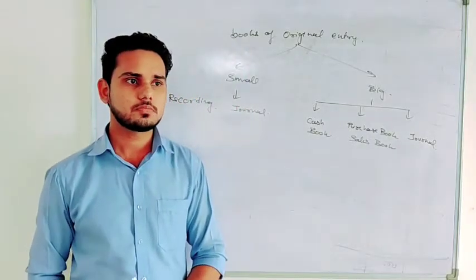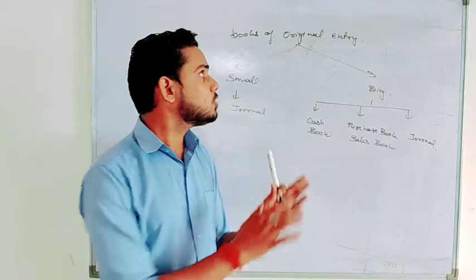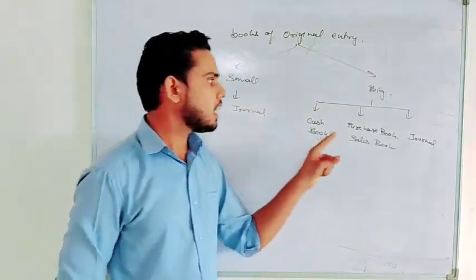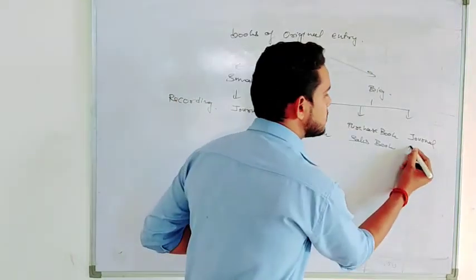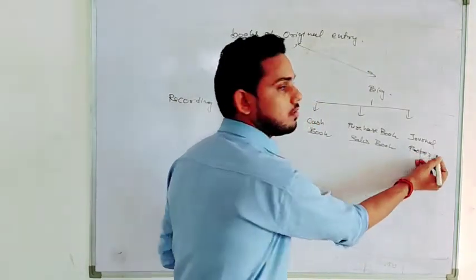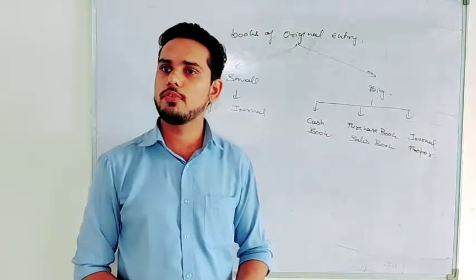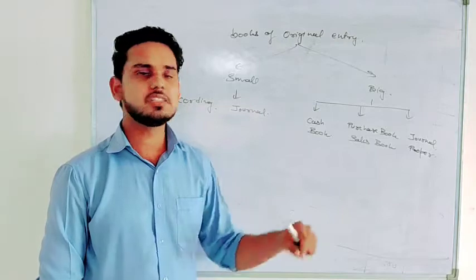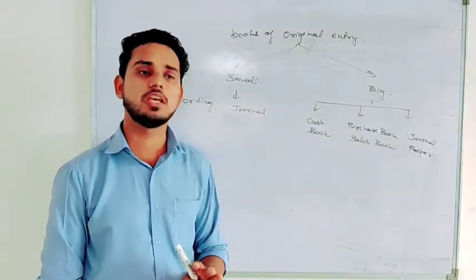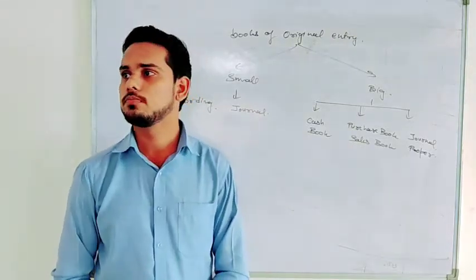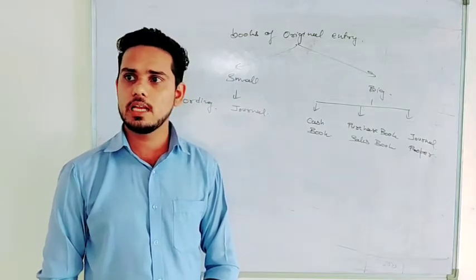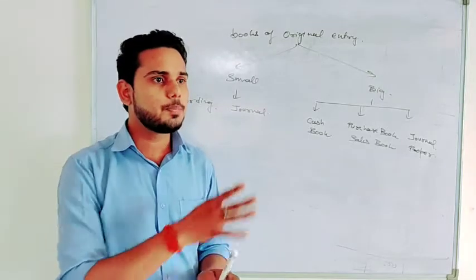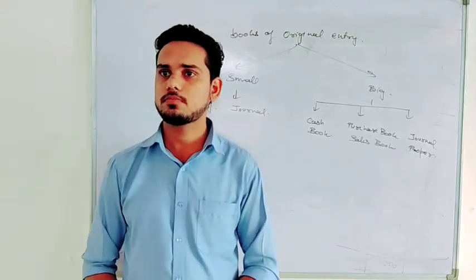No confusion? Okay. Now in case of big business, if they are preparing subsidiary books also, they will say journal proper, not journal. There is no difference between journal and journal proper, both are the same thing; they just renamed it in case of a big business if they are preparing subsidiary books also. Is it clear now what subsidiary books are, what journal proper is, what cash book is, and how the process of accounting works?